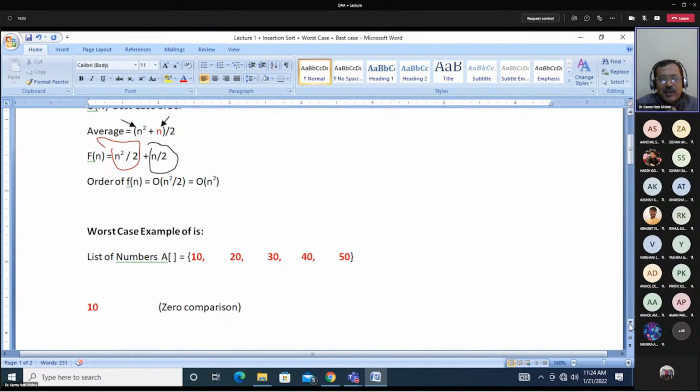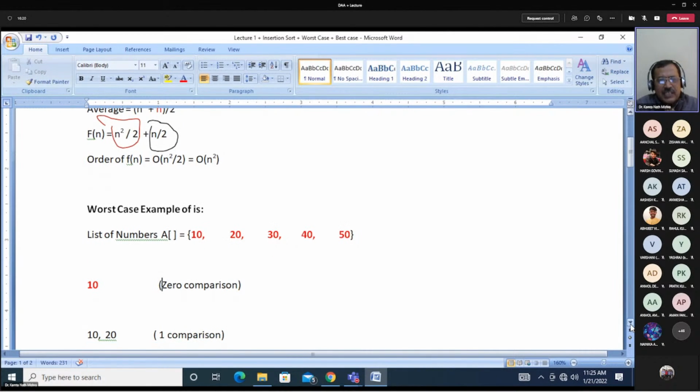Now the next number you are taking. When the first number was taken into consideration, how many numbers were there in the list? One number only, so no comparison. Now you are taking the second number. The second number is 20. So what will you do? 20 will be compared with?